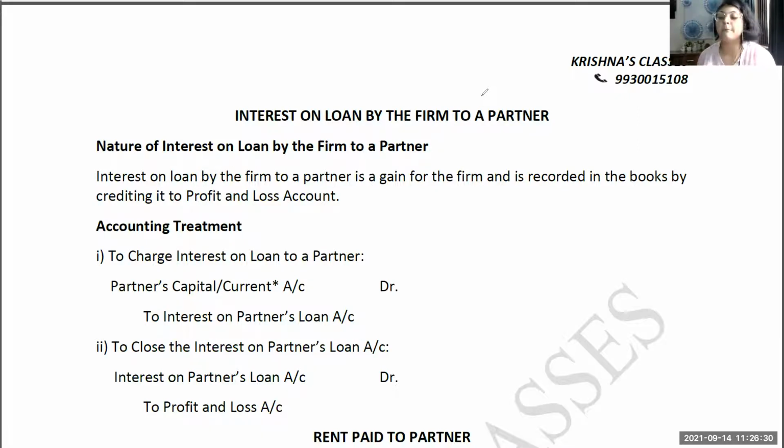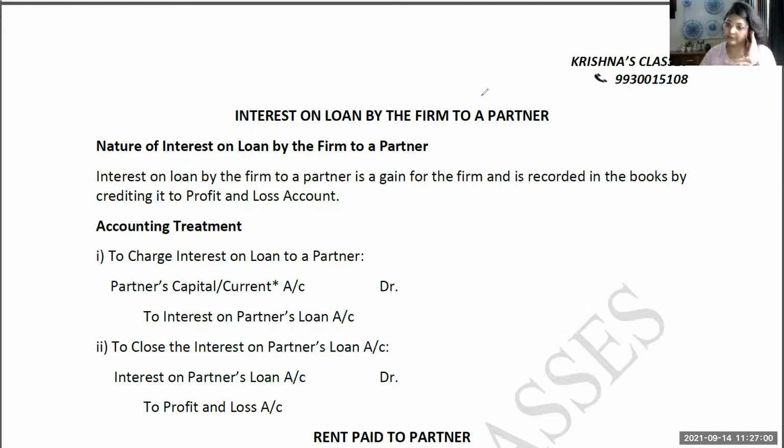The answer is no. The Partnership Act 1932 does not say anything about the loan given by the firm to the partner. It talks only about the loan granted by the partner to the firm, and talks about the interest rate, which is 6% per annum. On this particular matter, the Partnership Act 1932 is silent. If the Act is silent and the partnership deed is not there, it means no interest is to be charged. If there is no partnership deed, we cannot apply the provision of the Act.